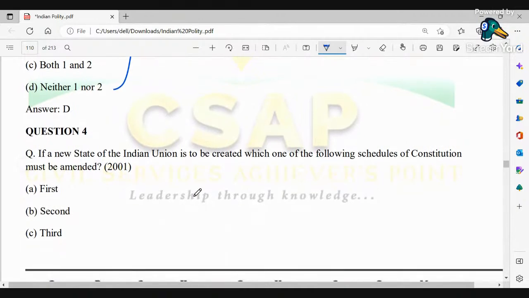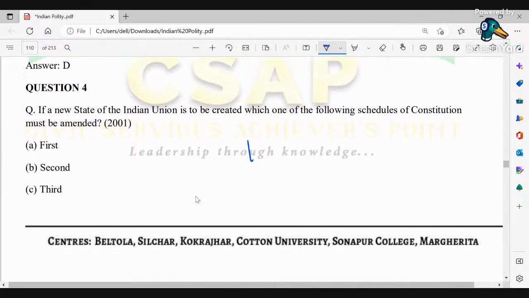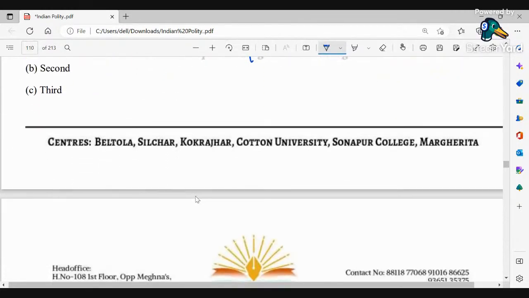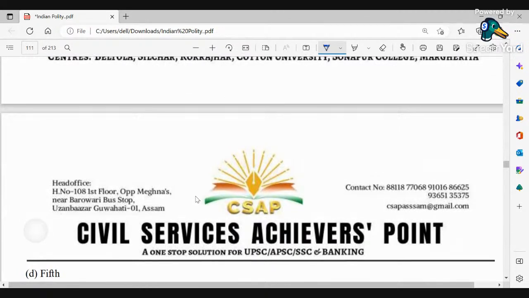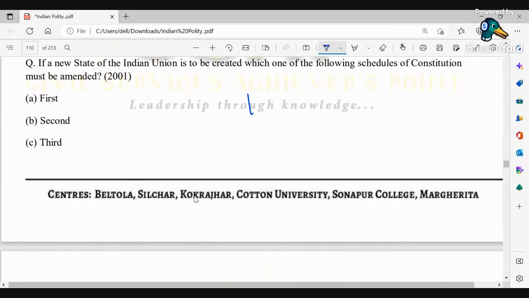So if a new state of the Indian Union is to be created, which one of the following schedules of the constitution must be amended? तो अगर एक नया स्टेट बनाना है इंडियन यूनियन के अंदर ही, तो कौन सा शेड्यूल हम लोग को अमेंड करना पड़ेगा? ओके, first schedule, second schedule, third schedule, and the next one being fifth. यहाँ पे दिया हुआ है first, second, third and fifth.